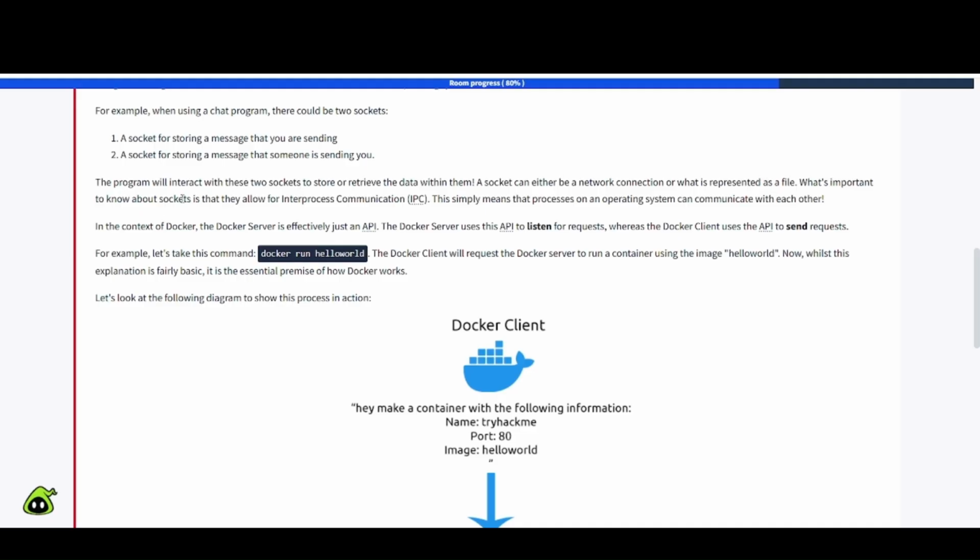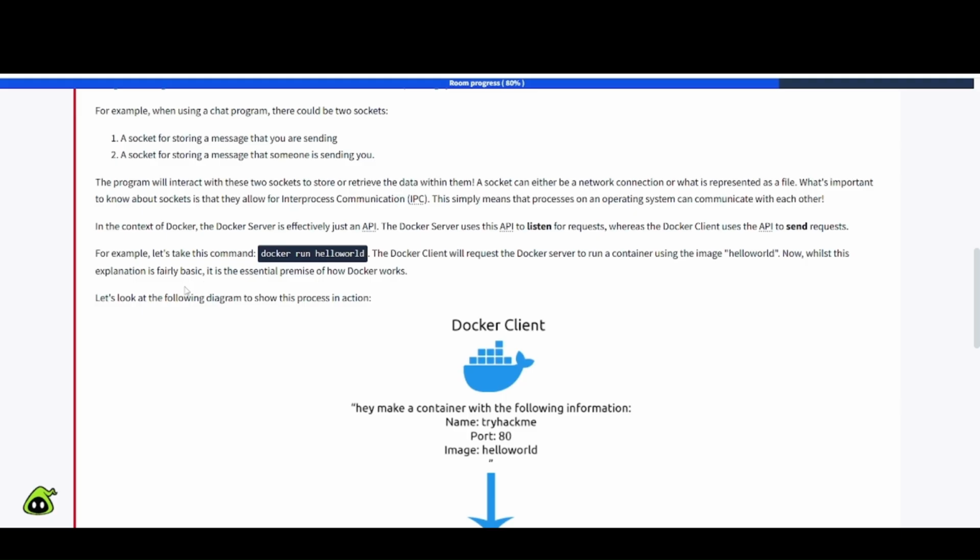What's important to know about sockets is that they allow for inter-process communication, or IPC. This simply means that processes on an operating system can communicate with each other. In the context of Docker, the Docker server is effectively just an API. The Docker server uses this API to listen for requests, whereas the Docker client uses the API to send requests. For example, let's take this command, docker run hello world. The Docker client will request the Docker server to run a container using the image hello world.